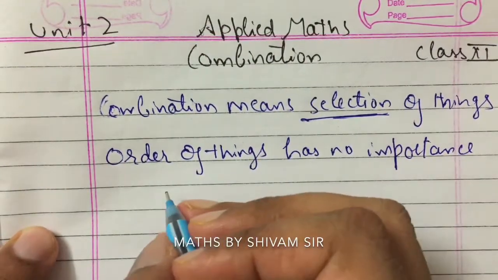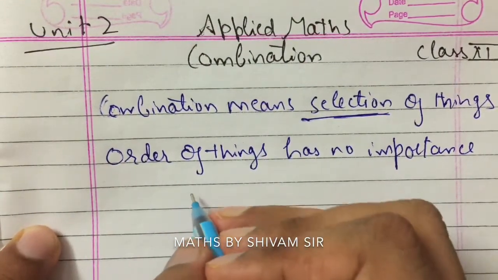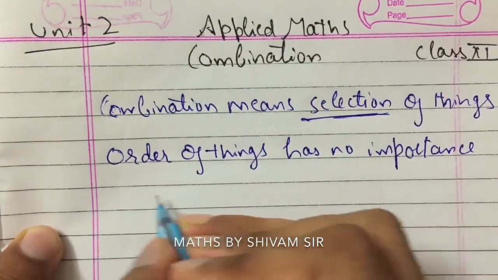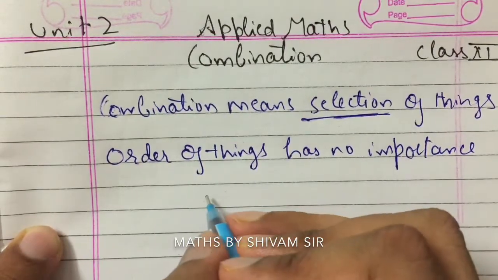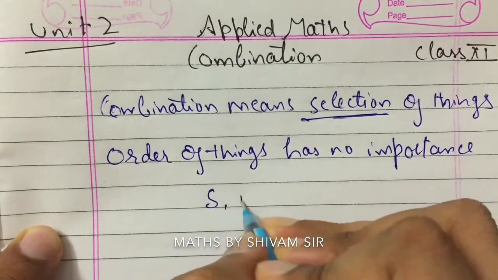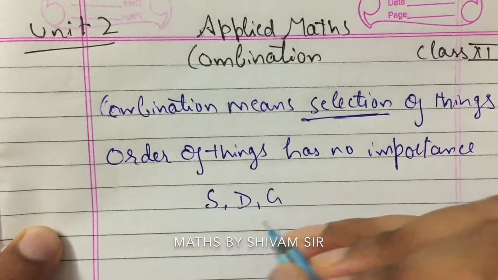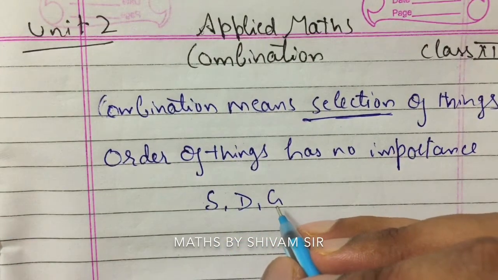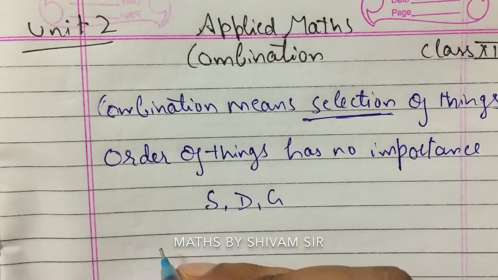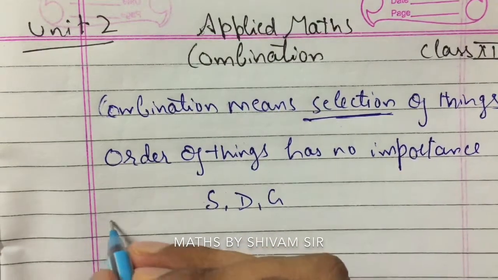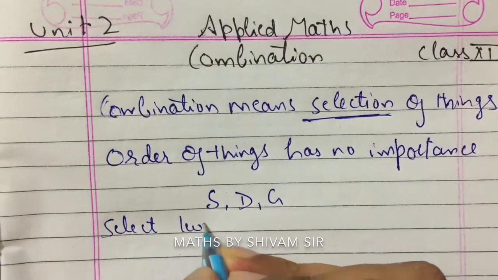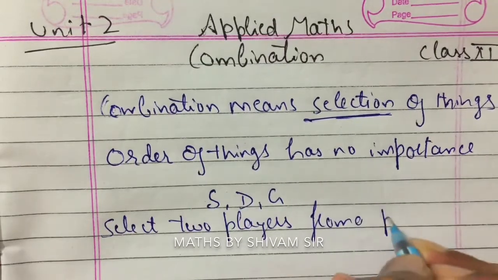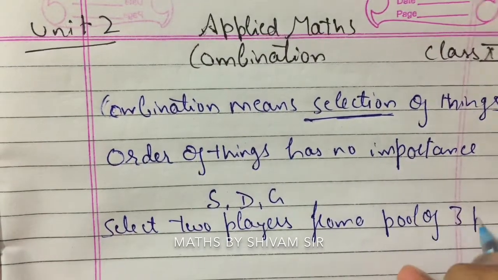I'll explain it to you with the help of an example. Let's take that we have to select two players out of three players. Let's take Sehwag, Dhoni, and Gambhir. Out of these three players, we have to select only two. So the question is: select two players from a pool of three players.